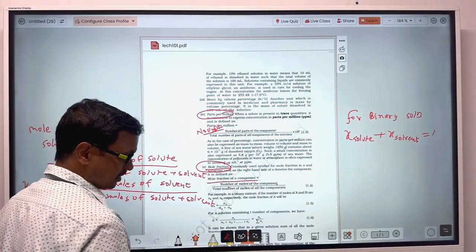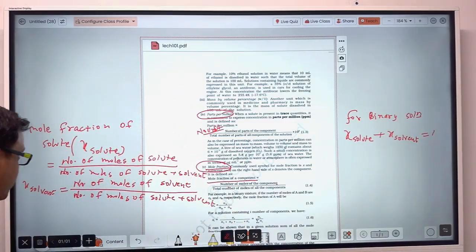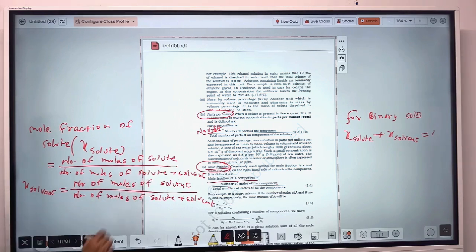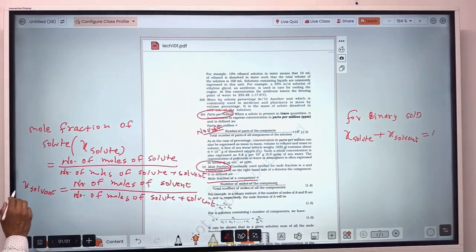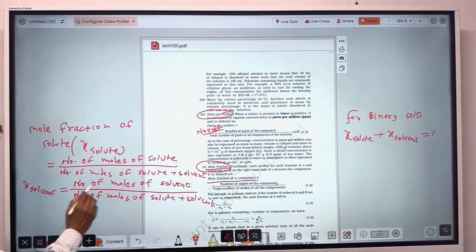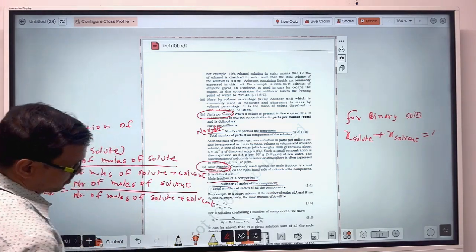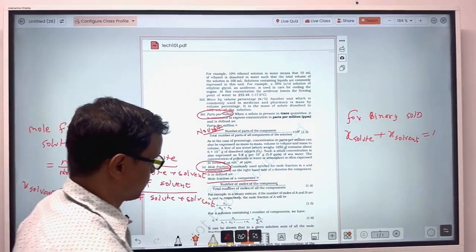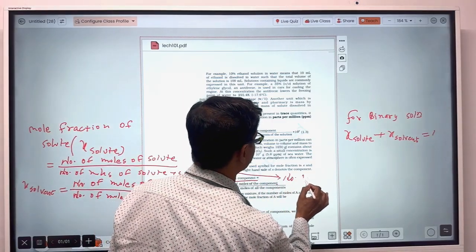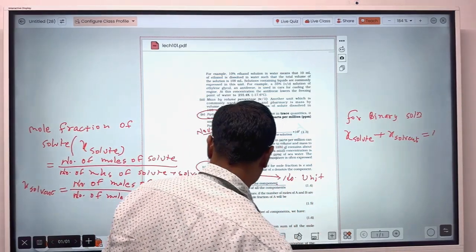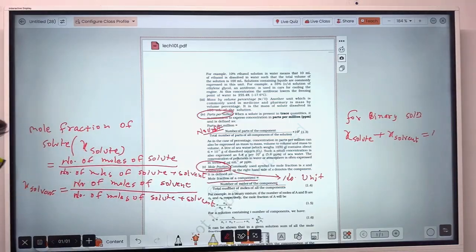And what will be the unit? Here you consider the number of moles of solute, so that is mole, and here also mole, so they cancel out. For the mole fraction of solvent, here solvent mole and here also mole, so that will cancel out. So mole fraction has no unit.